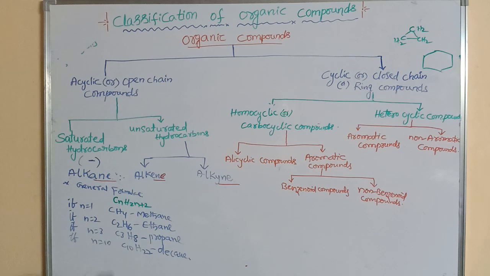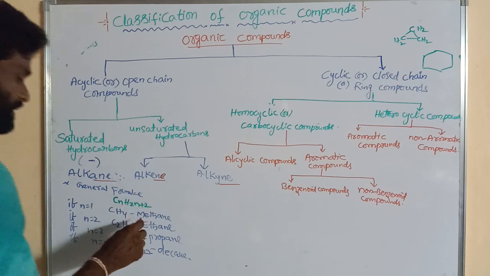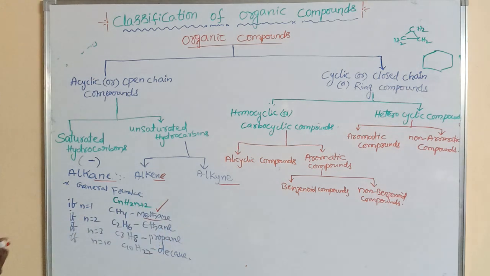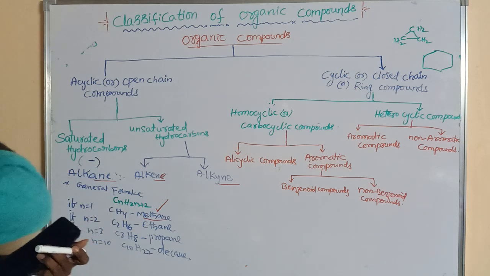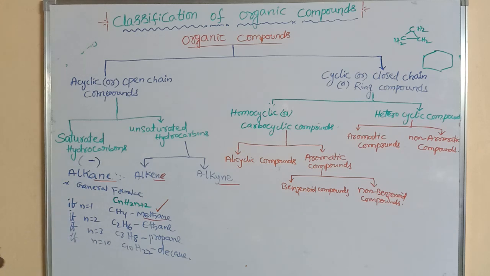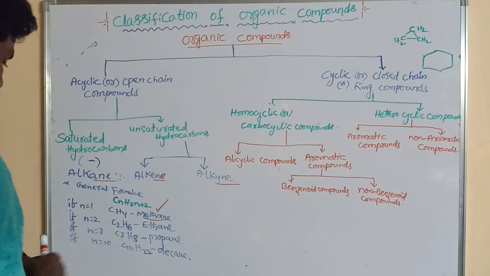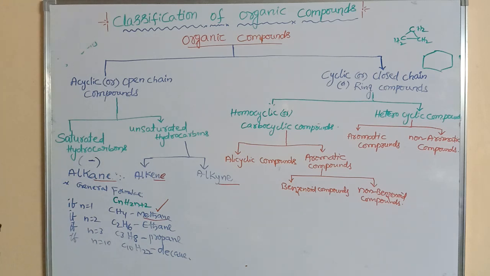Which is the simplest alkane? Methane. Methane is also present in biogas. If you observe its structures,